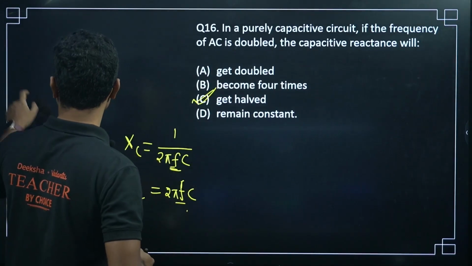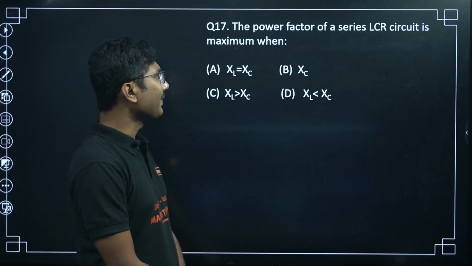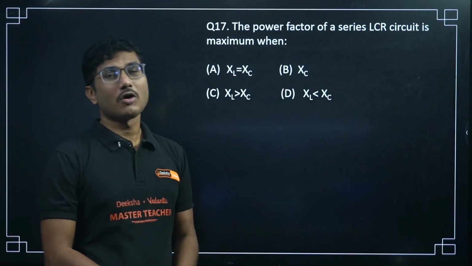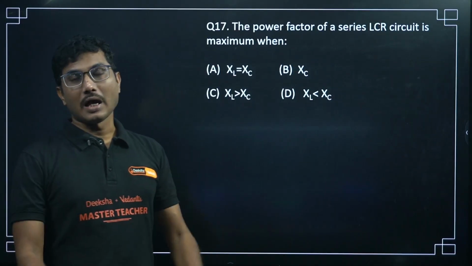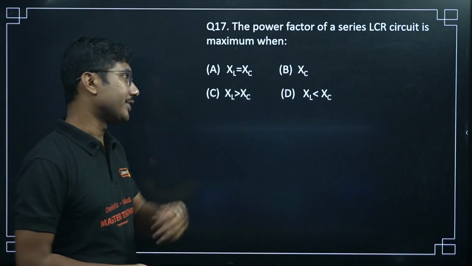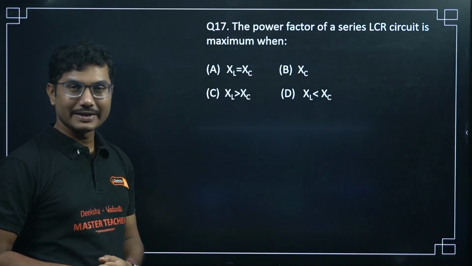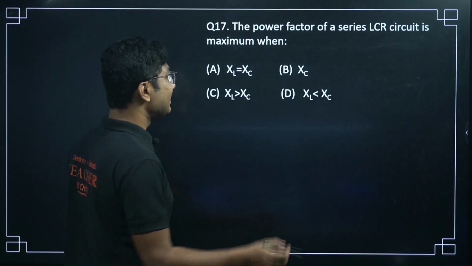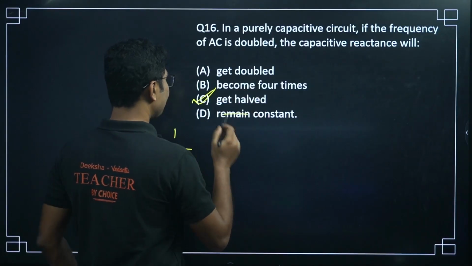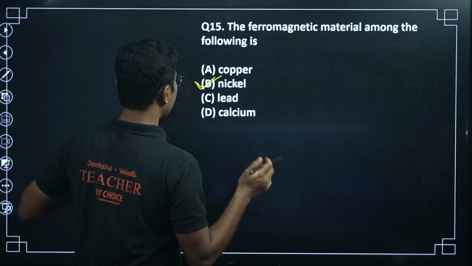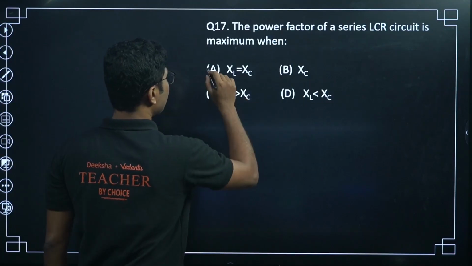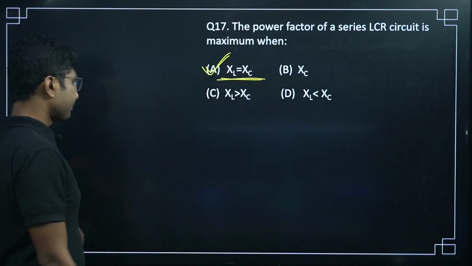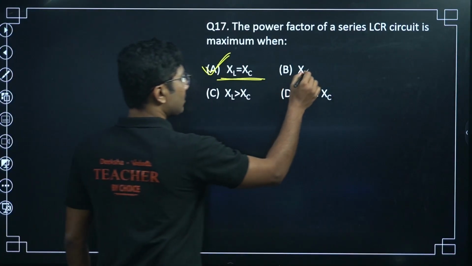Now let's move on to the next question. The power factor of a series LCR circuit is maximum. So power factor or power dissipated is maximum when the circuit is in resonance. For an LCR circuit, when the circuit is in resonance, the power factor is maximum. The condition of resonance is that XL must be equal to XC. So this is the condition of resonance, so this must be the answer. This option is incorrect.